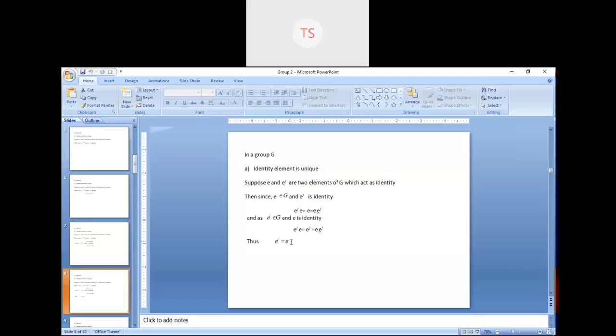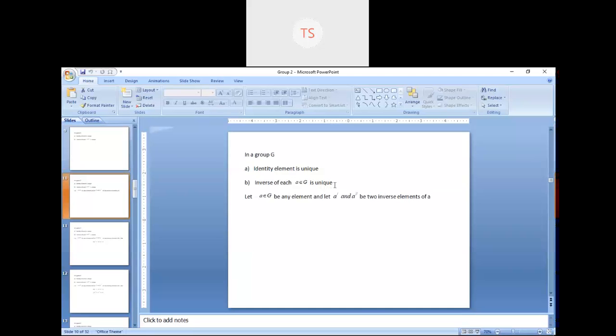Now let's see the second property. Here, the inverse of each small a belongs to capital G is unique. That means if you have a particular element A in that group G, then that element small a must have a unique inverse. That means for A, you will get A inverse; you will not get B inverse for A. So the inverse is also unique. Now let's prove this statement.